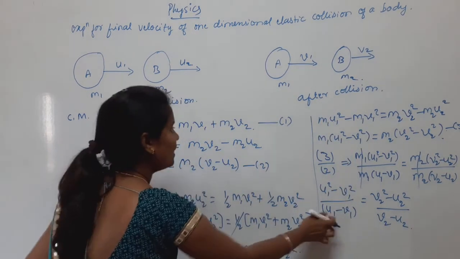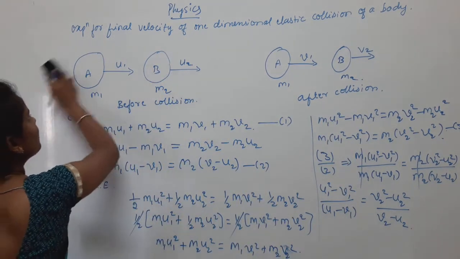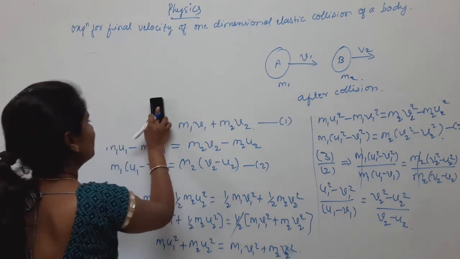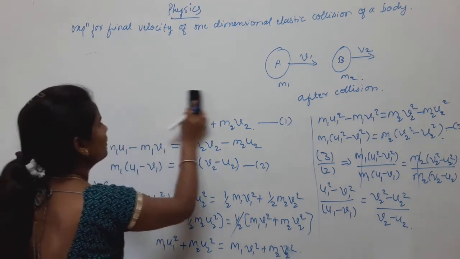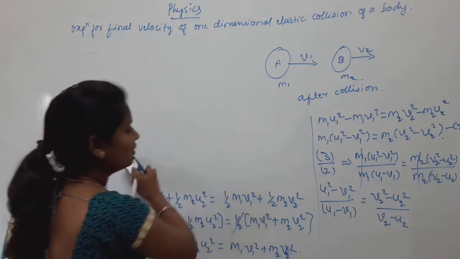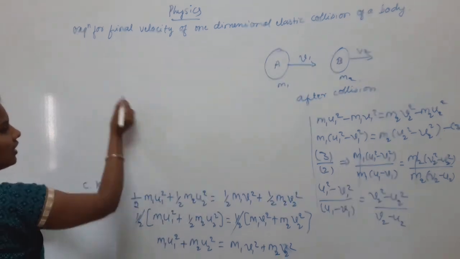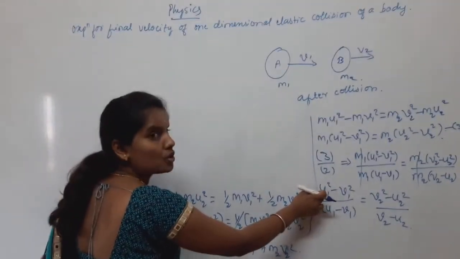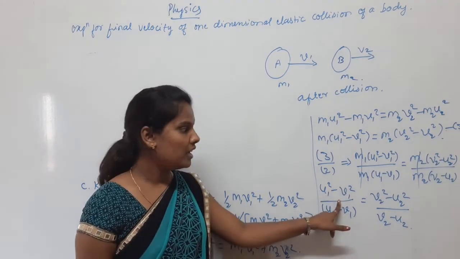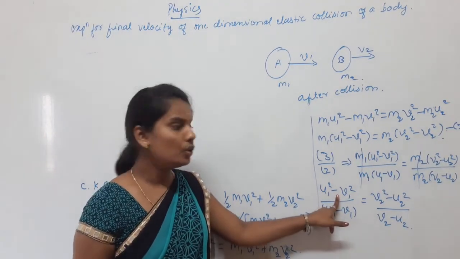Simplify this equation. This is in the form of a square minus b square, which can be simplified as a plus b into a minus b.